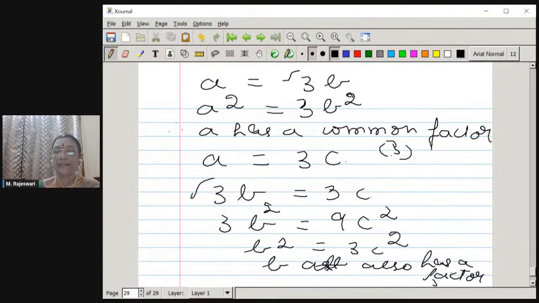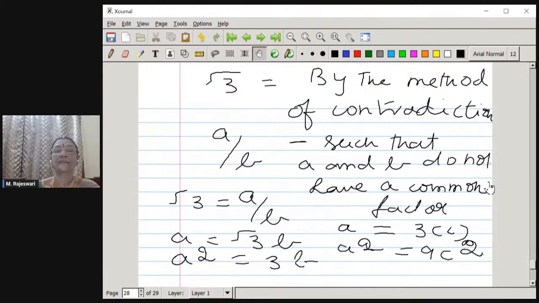Common factor 3. So now here our assumption is what? A and B do not have a common factor. From statement 1, we have got A has got a common factor of 3. From this statement, we have got B also has a common factor of 3. Therefore, A and B both have a common factor of 3. Therefore, this is against the assumption that A and B do not have a common factor. Therefore, our assumption is wrong. What is our assumption? That root 3 is a rational number, A by B. So the assumption is wrong.